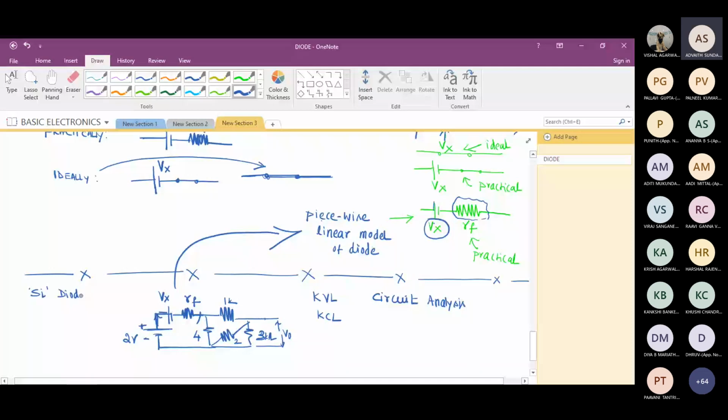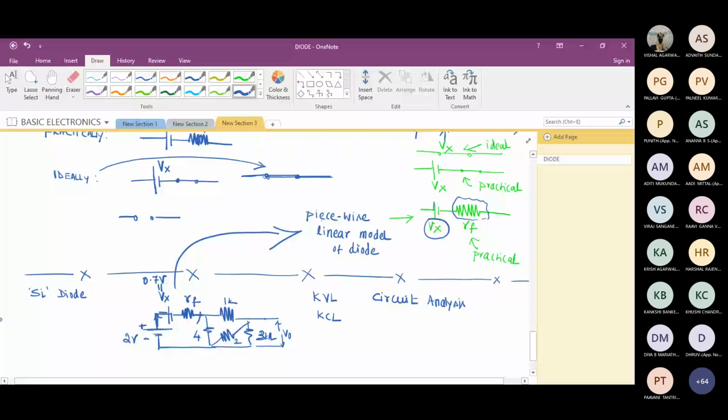Sir, you had drawn the diode in forward bias earlier. If we had instead connected a reverse bias, what would have happened? Will the diode conduct? No, sir, the diode is off. So the equivalent circuit of the diode will be open. Still, if you want, you can replace it by a resistor.